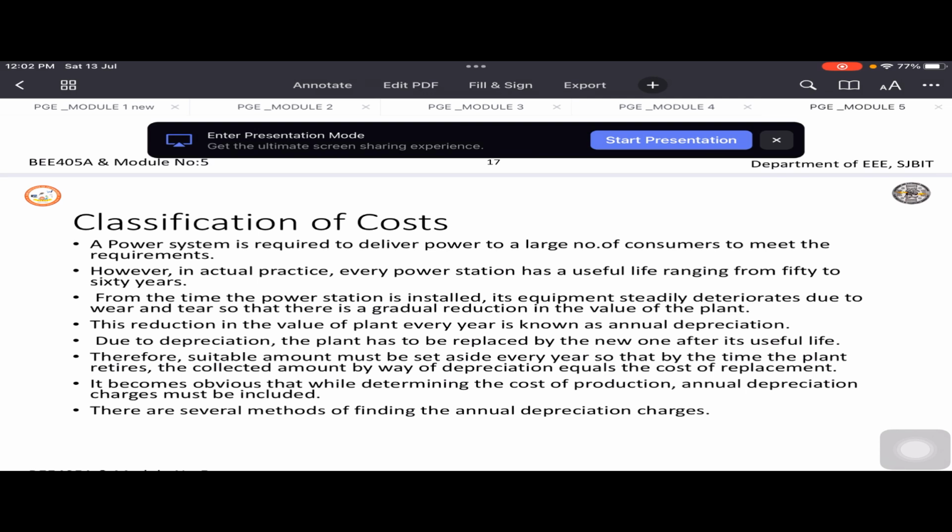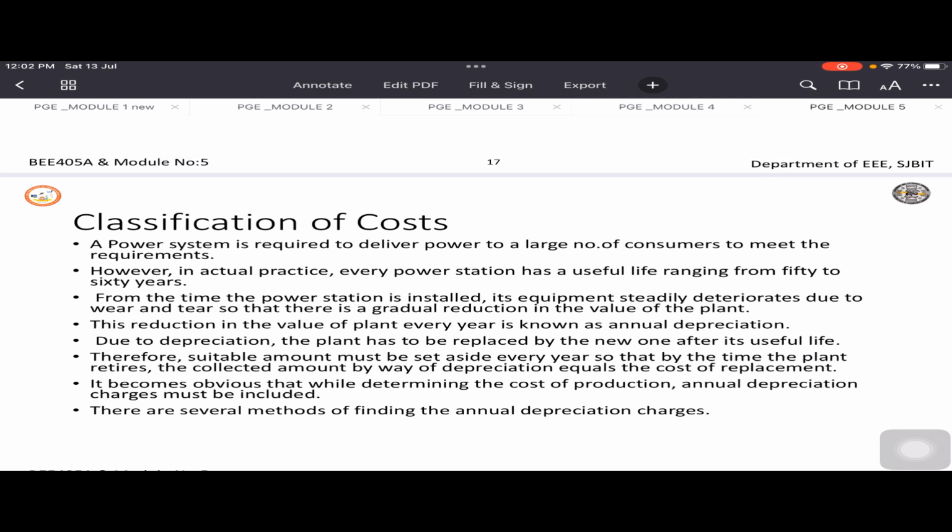Class, let us understand about classification of costs. So generally, why do we require classification of cost? If we assume a power station, the power station is needed to deliver power to a large number of consumers in order to meet their specific demands. While doing so, we'll design and build a power station, and also we'll make the overall economy and generation